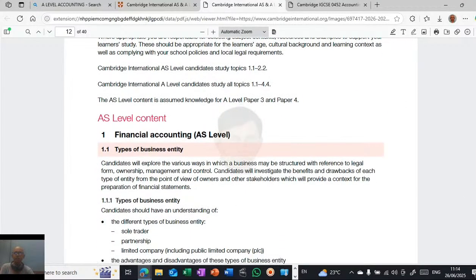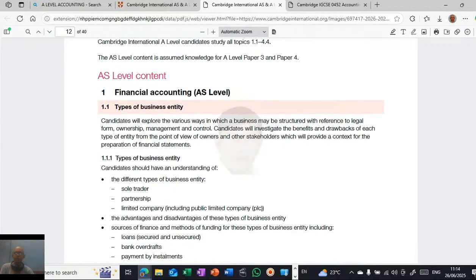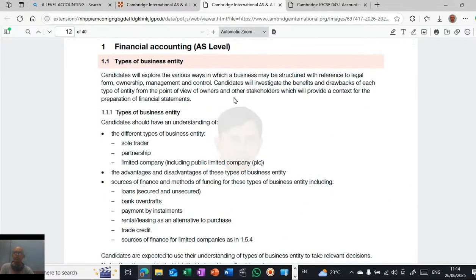So what is the AS level content? First, types of business entity. What are the various types? Sole trader, partnership, limited company. Who is a sole trader? A sole trader is when you as a person start your own business. When a single person starts a business on his own, he is called a sole trader.